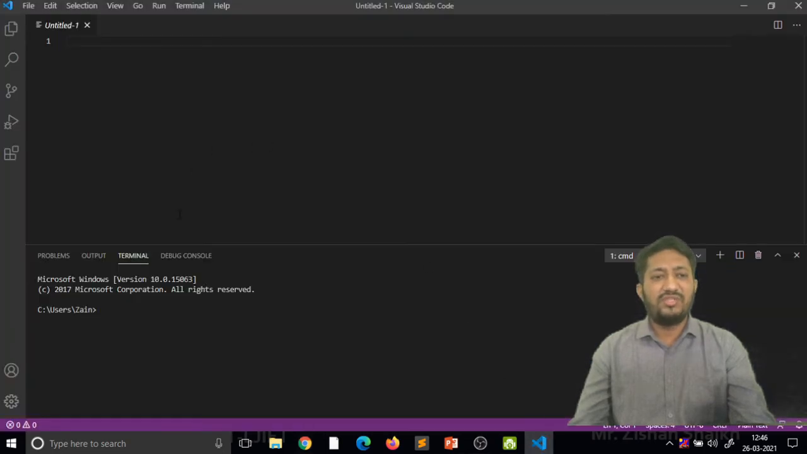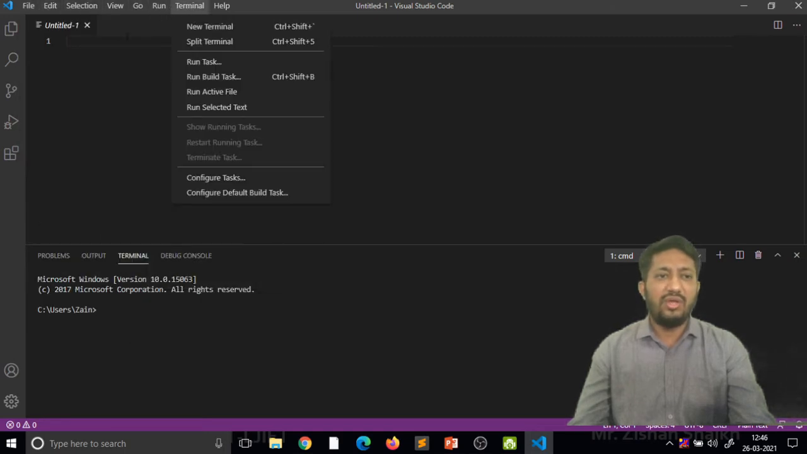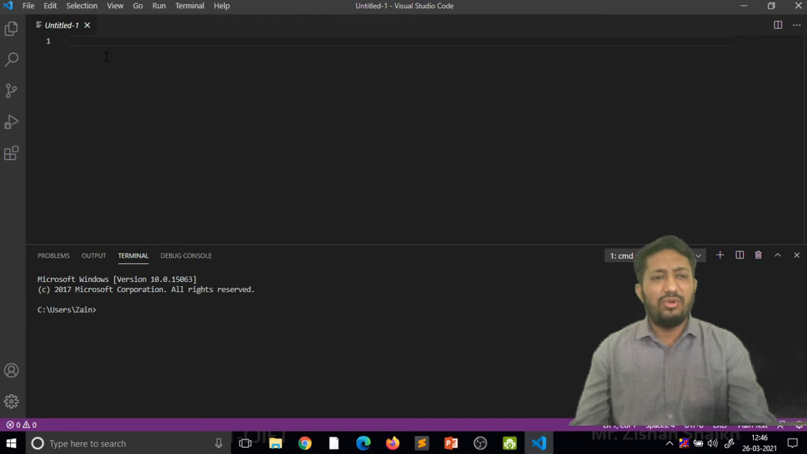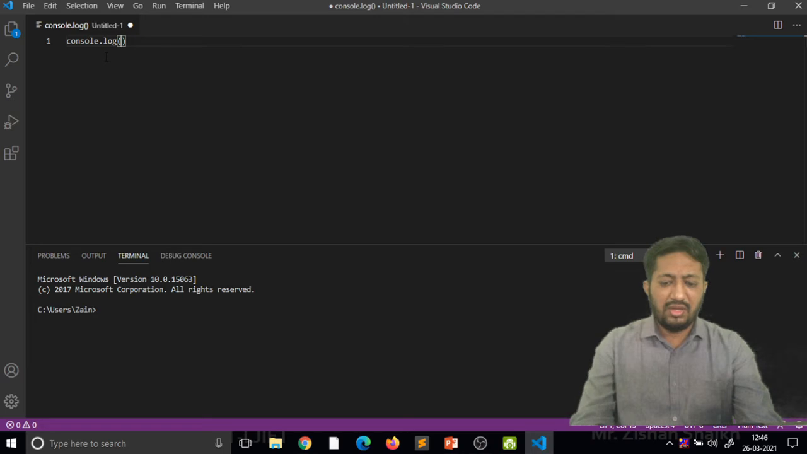If you first see your Visual Studio Code, this is the whole window. Here you can see file, edit, selection, view, go, run, and terminal. You can implement your basic program also here. For example, if I want to implement a basic program here, I can write console.log and check it as hello.